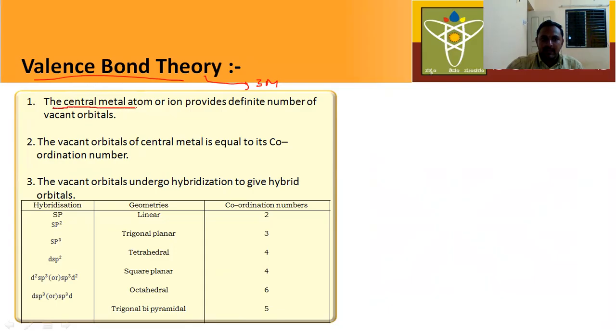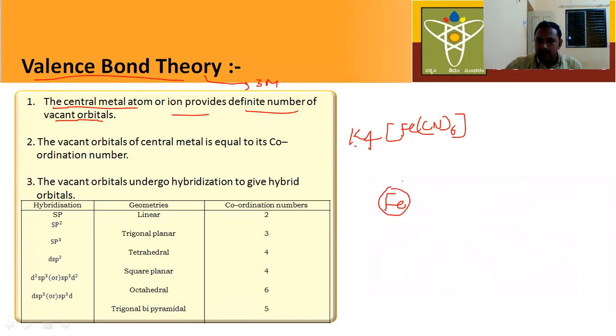The central metal atom or ion provides a definite number of vacant orbitals. According to valence bond theory, take for example potassium ferrocyanide. Here I will write the structure of the complex.